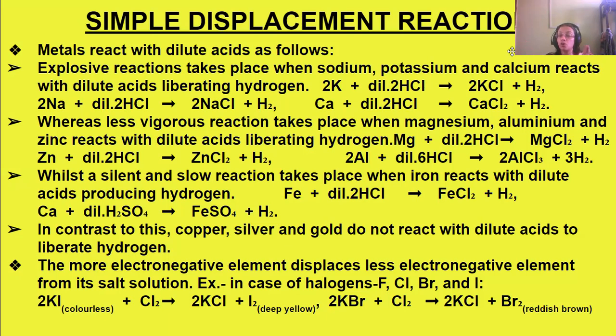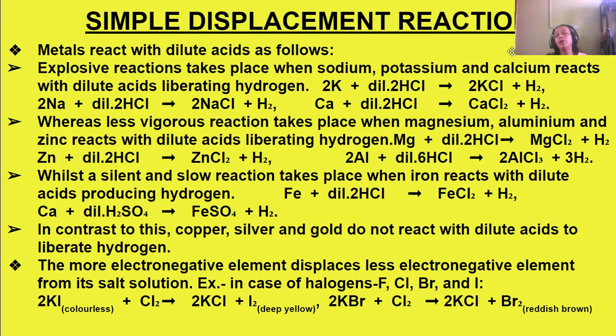Chlorine is a more electronegative element, so it will displace iodine, the less electronegative element, from its salt solution, potassium iodide. The product formed is KCl, and iodine comes out with a deep yellow color.